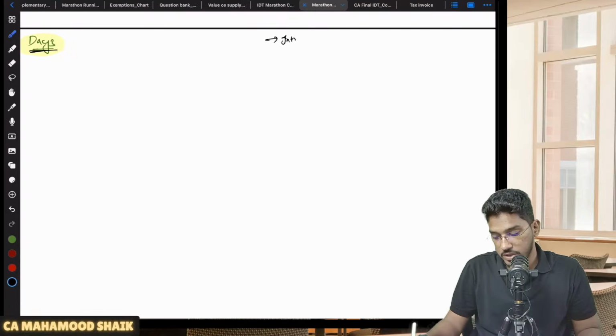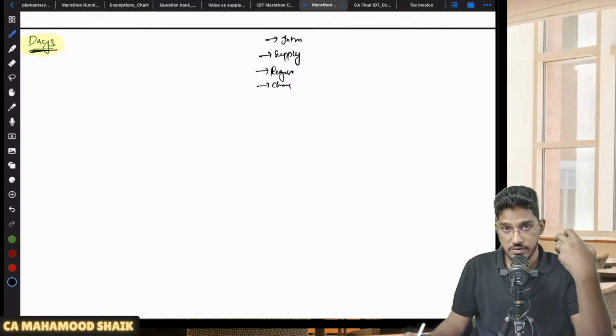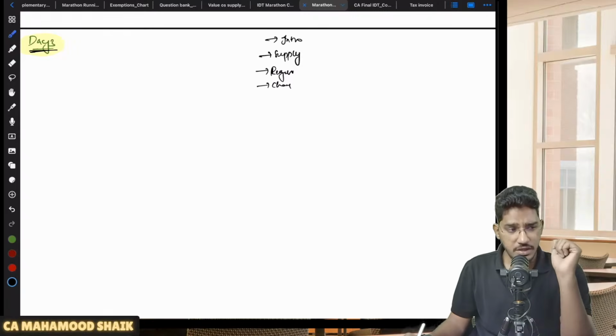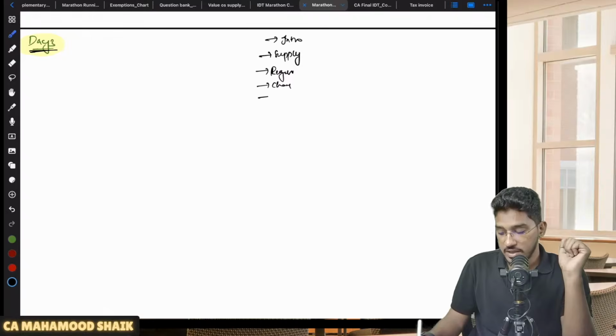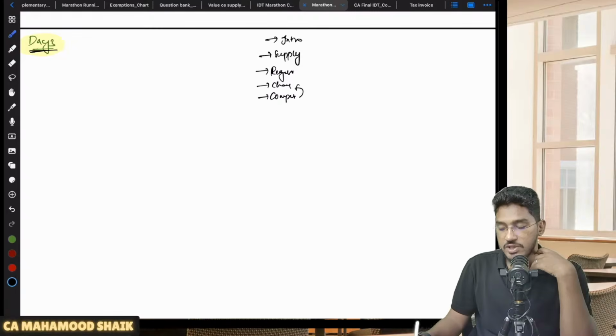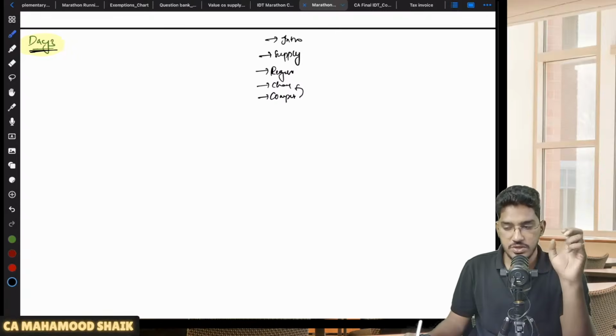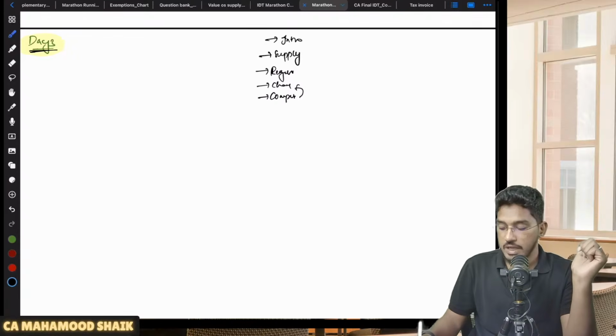First, I told you about the intro. Then we had the supply related chapter discussion. Thereafter, in the previous session, we completed the registration part. Then we did charge of GST, where we understood the bunch of services covered under reverse charge mechanism. We also covered the composition levy, which is actually a part of charge of GST only, but altogether a separate concept. So that also we covered in the previous session. Till now, this is what we have done.